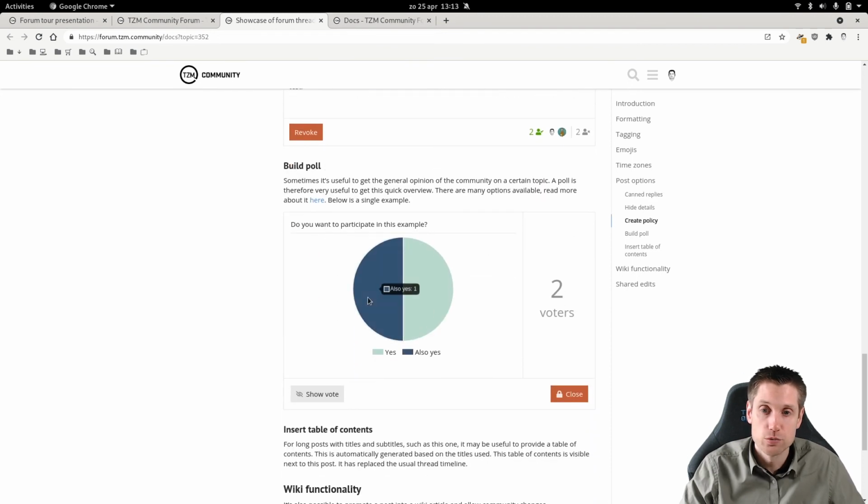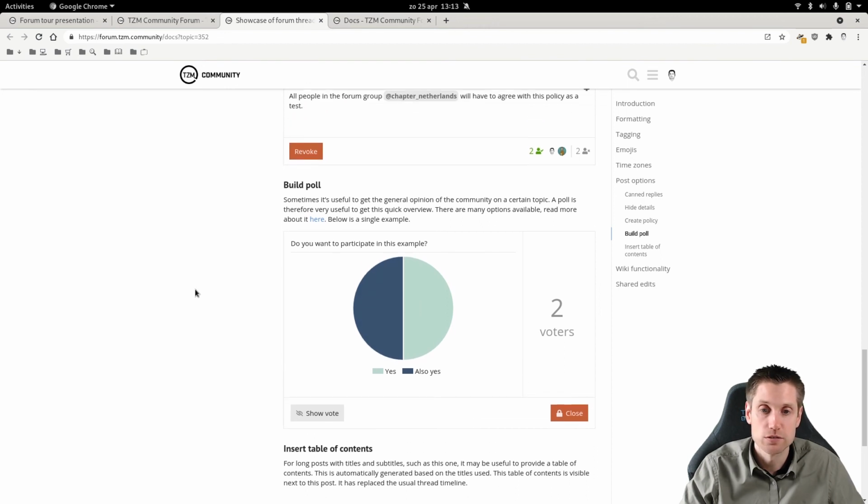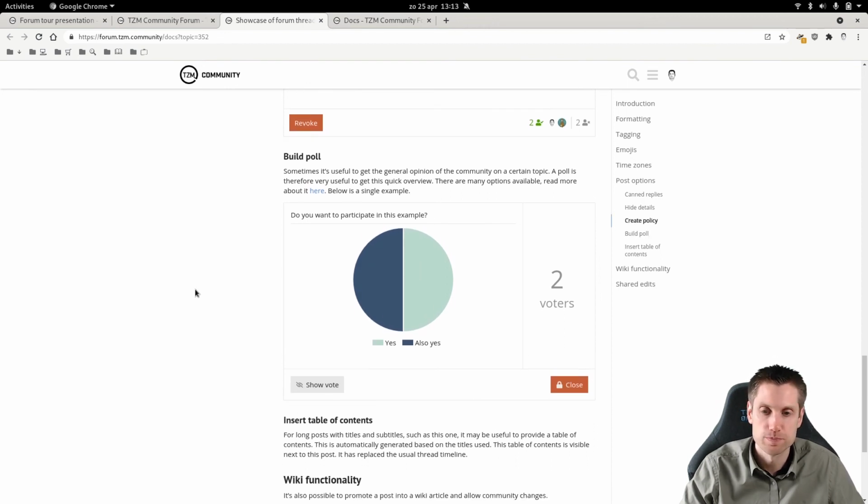You can also build a poll, which has different representations. This is a pie graph, but you can also create bar plots, those kind of things.